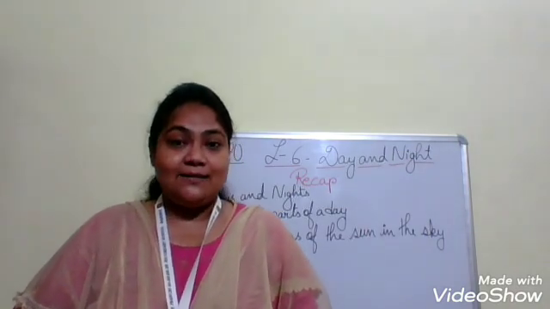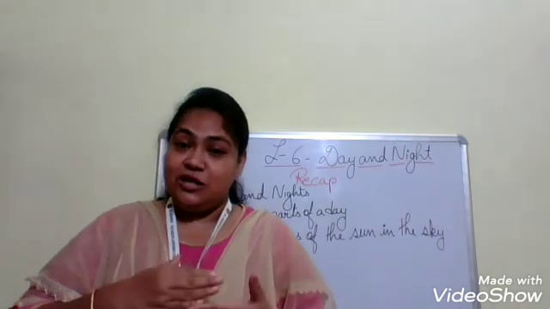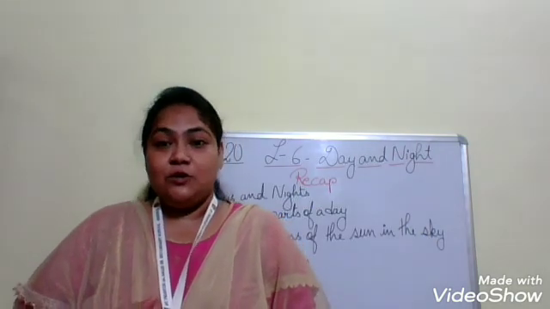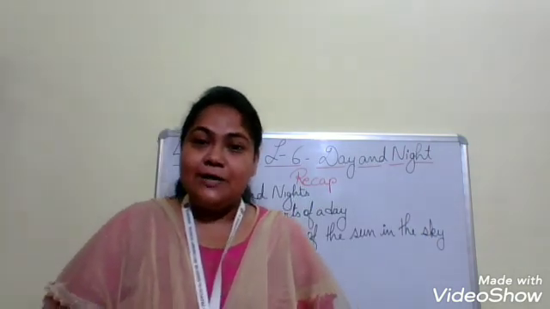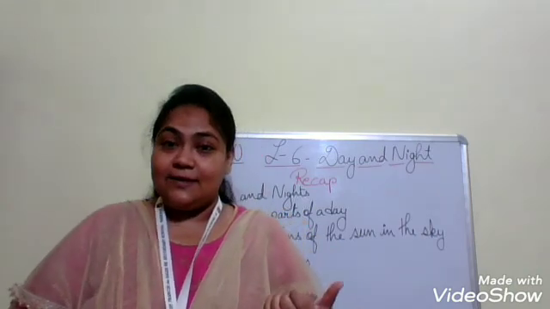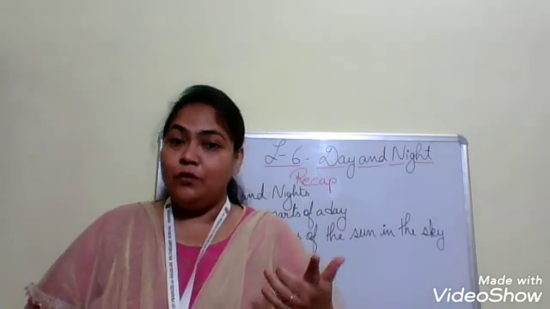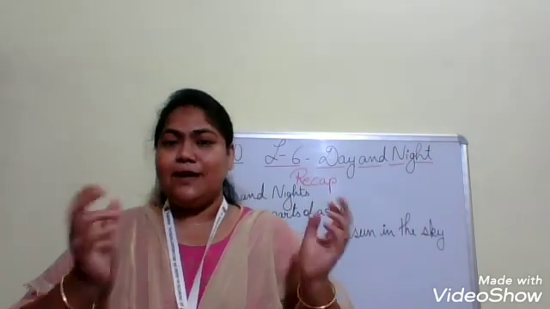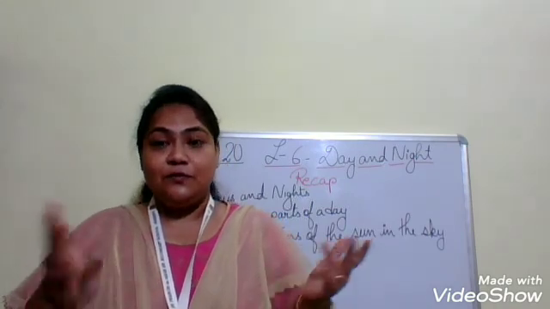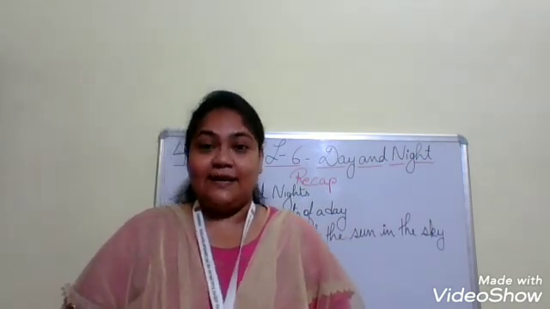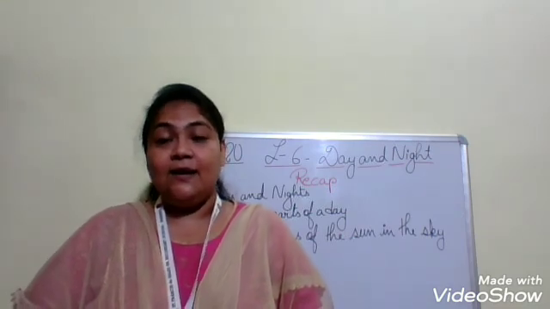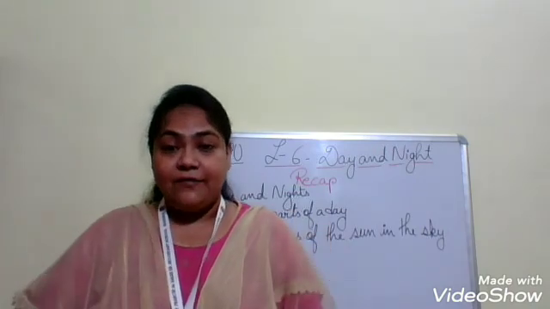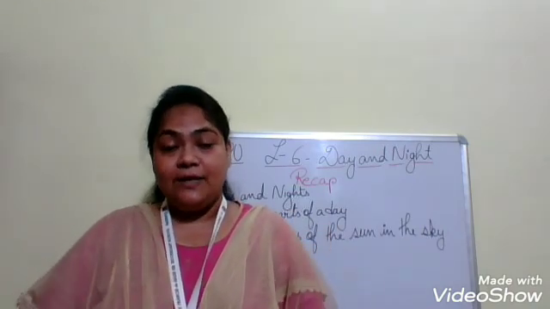And the main thing is that the moon changes its shape and position. There are different shapes of the moon and different positions. In higher classes you are going to learn about it, but I just want to say that you can see new moon, full moon, gibbous moon, half moon, crescent moon. Okay, these are the different kinds of moon you can see in the beautiful sky at night. Then we have learned that the sun, moon and stars are the heavenly bodies.